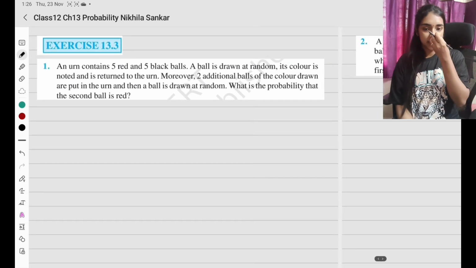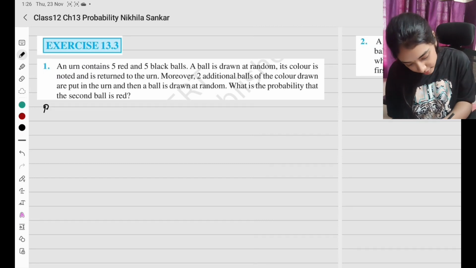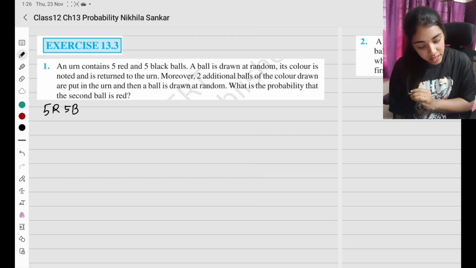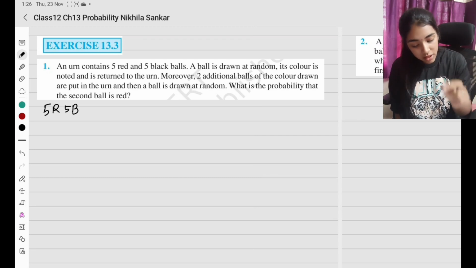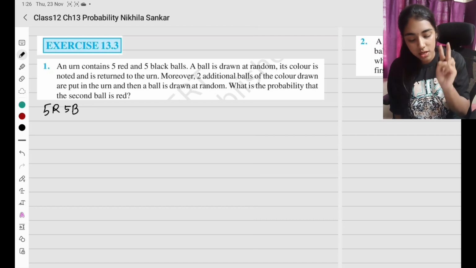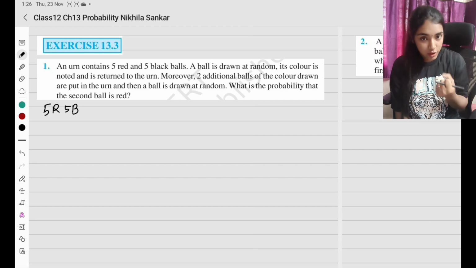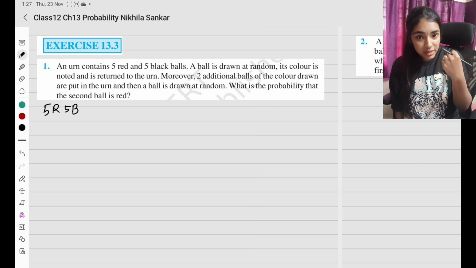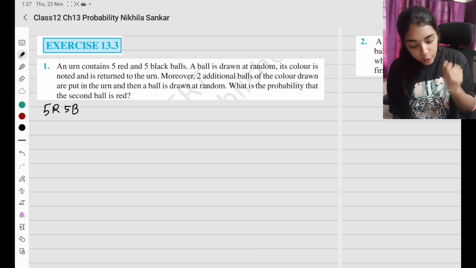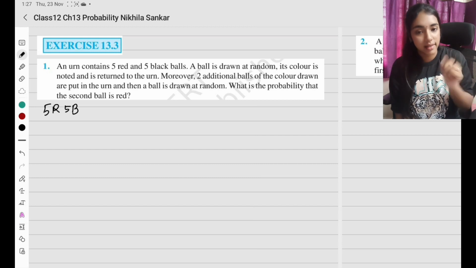An urn contains 5 red, 5 black. So I have 5 red and 5 black. A ball is drawn at random. Its color is noted and returned to the urn. Okay. Moreover, 2 additional balls of the same color are added. அதாவது நீங்க என்ன கலர் உங்களுக்கு ஃபர்ஸ்ட் வருதோ, இப்போ ரெட் வந்ததுன்னா ரெட்ல 2 அடிஷனல் பால் போடணும். சப்போஸ் black வந்ததுன்னா blackல 2 அடிஷனல் பால் போடணும். Put in the urn and then a ball is drawn at random. What is the probability that the second ball is red?